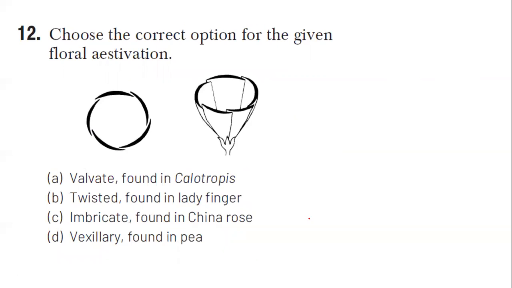Question number 12, morphology of flowering plants. I told you this is very important: aestivation and placentation. You will definitely get questions for your NEET as well as for your board exams. Choose the correct option regarding the floral aestivation. You have to identify the particular thing and you have to write the example as well. So what is it?